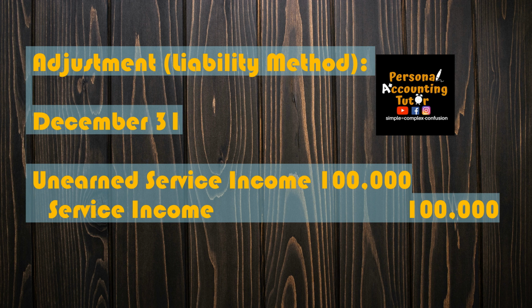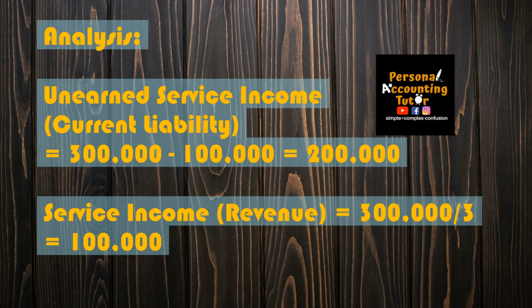Okay, at this point, the correct balances at this time: unearned service income, which is our current liability, will be equal to 200,000. How come? 300,000 minus the 100,000 earned. Then that earned will be our service income or revenue amount. So, service income or revenue at this point, 300,000 divided by 3, that's 100,000 per month for December training.